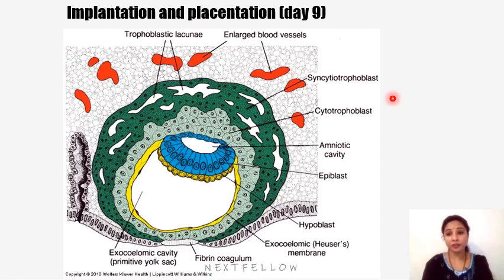So the trophoblast differentiates and invades the maternal tissues. The cytotrophoblast stem cell population we can see here dividing, and the syncytiotrophoblast, which is invasive and made of fused cells, that is a syncytium derived from the cytotrophoblastic cells, breaks the maternal capillaries, and trophoblastic lacunae are filled with the maternal blood. The inner cell mass differentiates into epiblast and hypoblast, and the epiblast contributes to forming the overlying amniotic cavity and amniotic membrane, whereas the hypoblast contributes to forming the underlying yolk sac cavity.